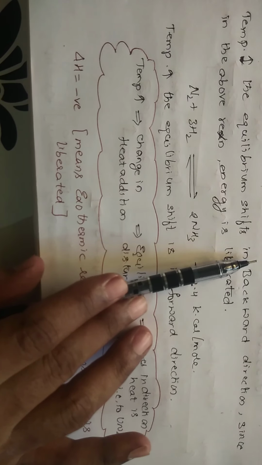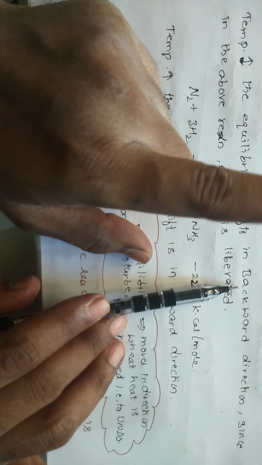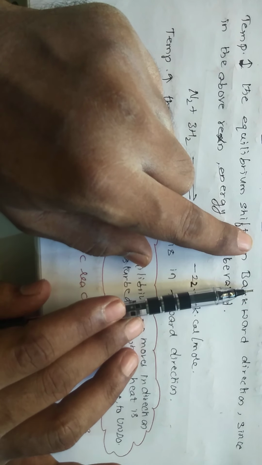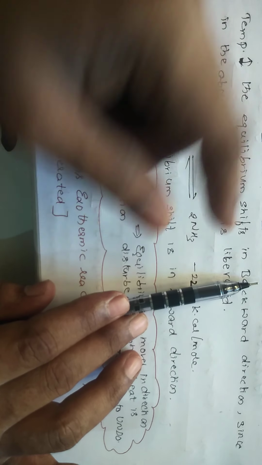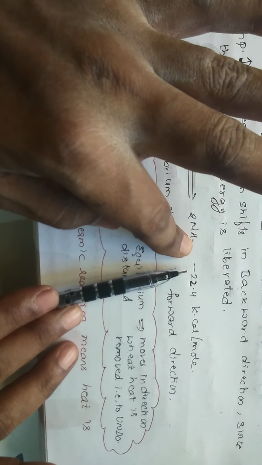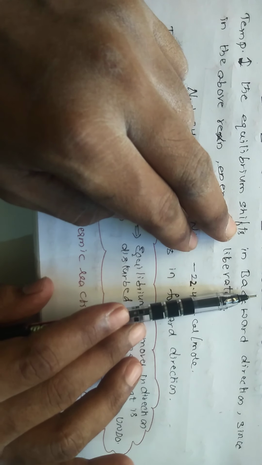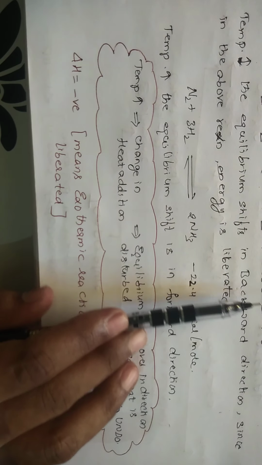Simply remember, students, if there is nothing written here, there is no delta H, don't go for delta H. Delta H is different. If there is energy plus 3000, it means it is liberating. Liberating means if you increase the temperature, it moves in the backward direction. If it is minus, it is absorbing. If it is plus 3000, it is liberating, and if you increase the temperature, it moves in the backward direction. This is an exothermic reaction.